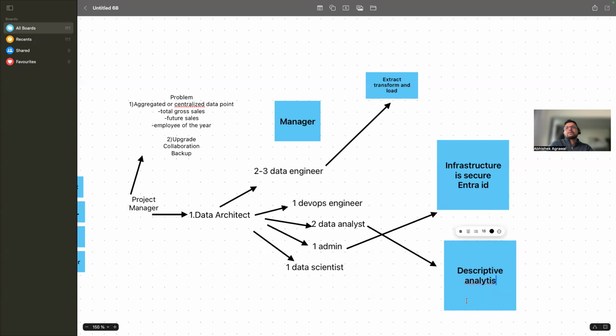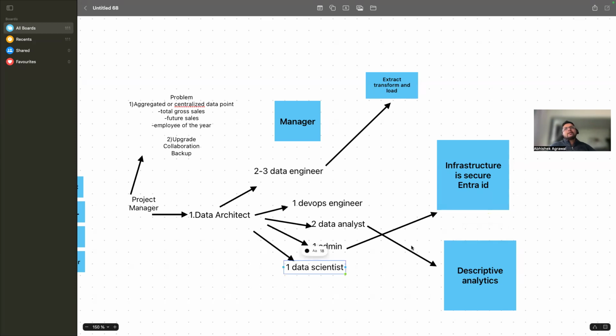Analytics, descriptive analytics means suppose I have a data point. I want to understand the data in a better way, right? I want to understand that, hey, if my sales is increasing in March, why it is increasing? If my sales is dropping, why it is dropping? Which product am I selling? Which product am I not able to sell? All of that will be the outcome of analysis that a data analyst will do, right?